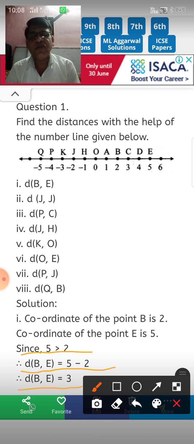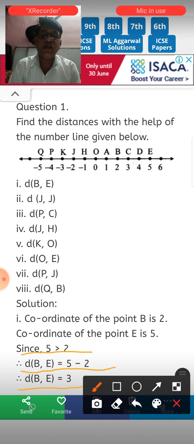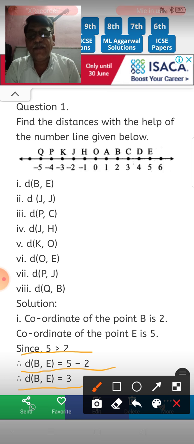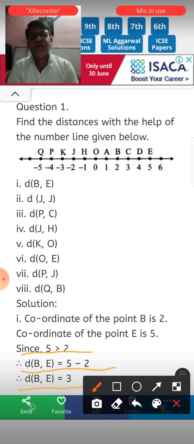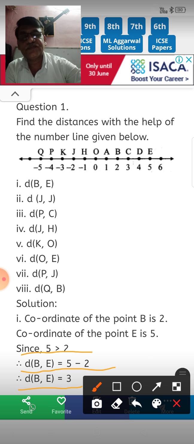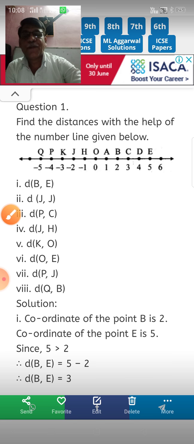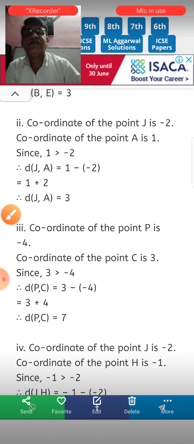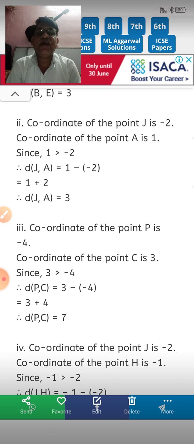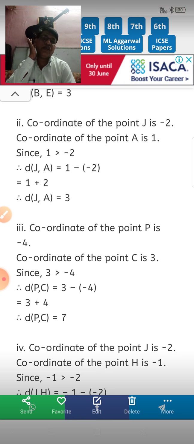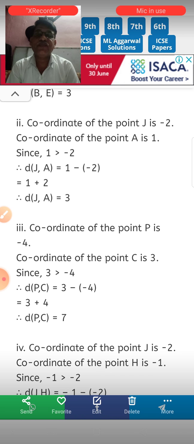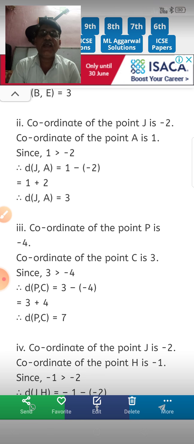If a unit is given, you can write the unit, but here a unit is not given, so you can write only 3. The distance BE is 3 units. Okay, so now next, this is first. Second, you have to find the distance JA. See, the coordinate of point J is -2, and the coordinate of point A is 1.